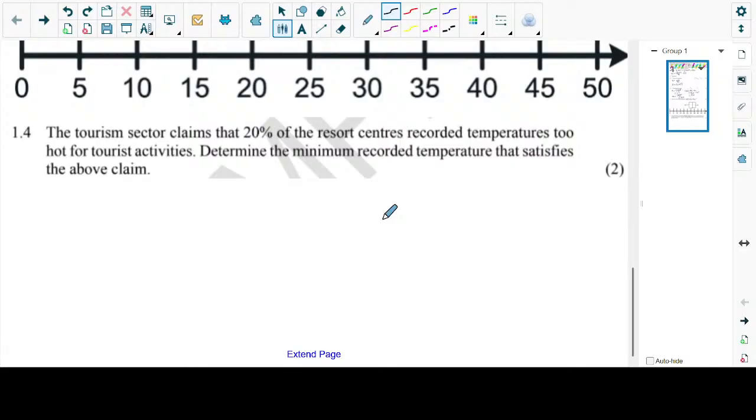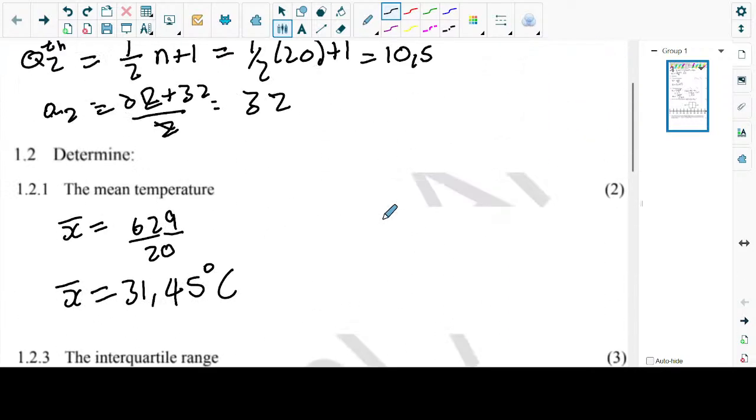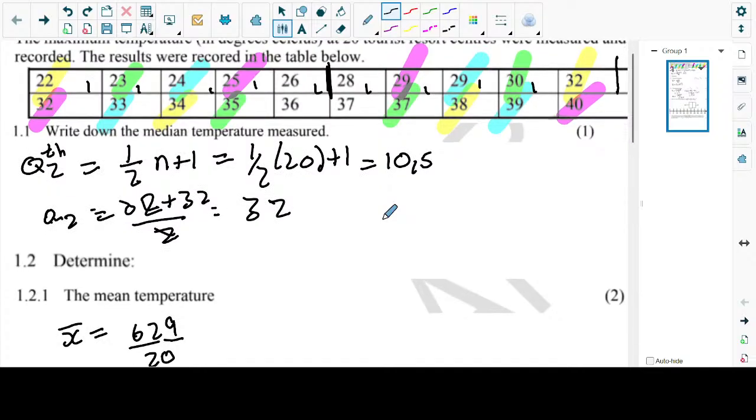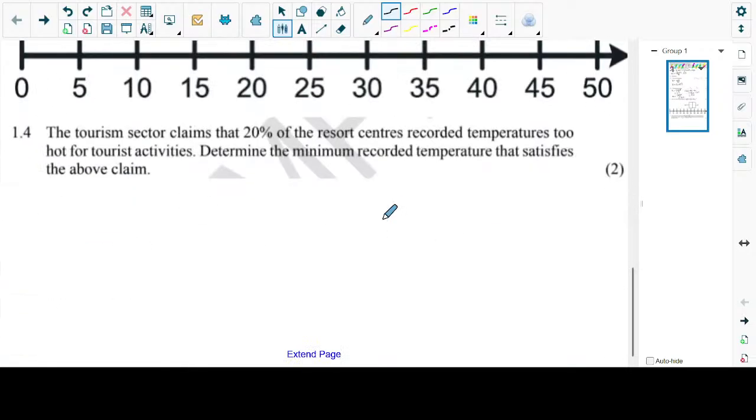So what will be a temperature that we consider to be too hot? That's what they're asking us here. Which ones do you think we should consider too hot? The one here in degrees Celsius. Starting from 37: 37 is too hot, 38 is too hot, 39 is too hot, and 40 is also too hot. 35 is still okay, we can still do activities. So then 37 to 40 degrees Celsius.